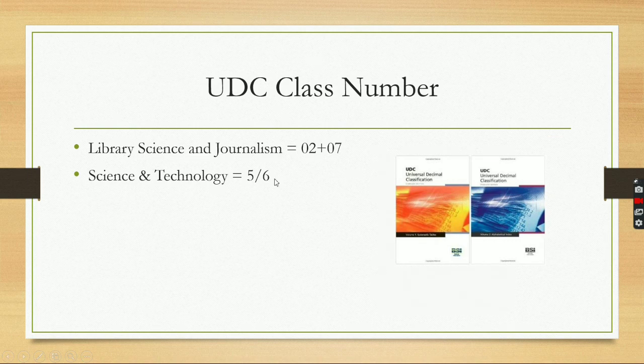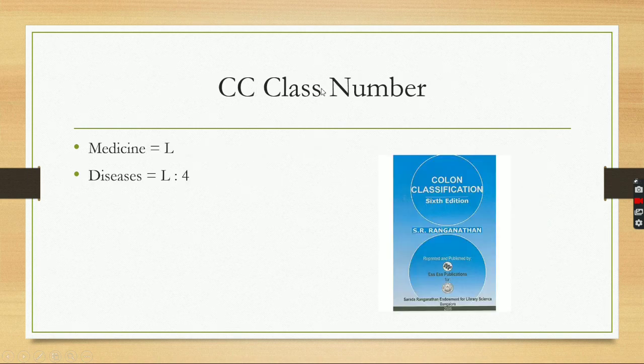This is the UDC class number. And next I will discuss the Colon Classification class number, that means the CC class number. If a book deals with medical science, the class number will be L. If a book deals with human disease, the class number will be L:4.